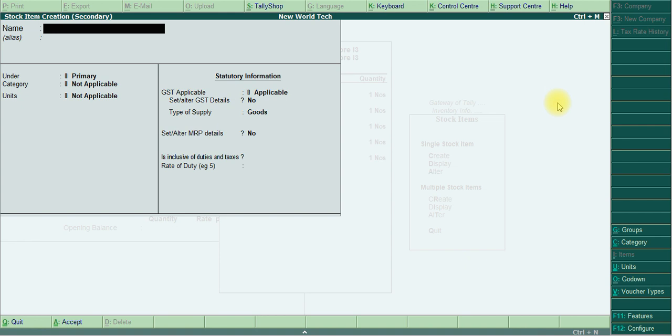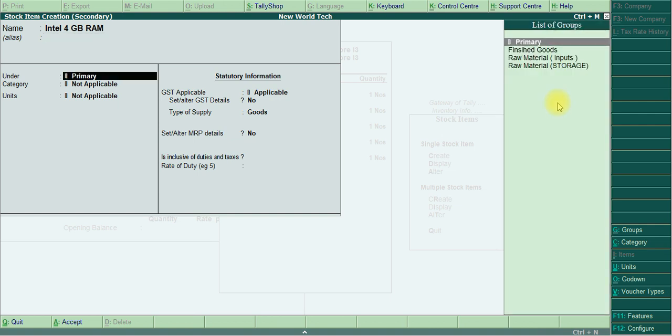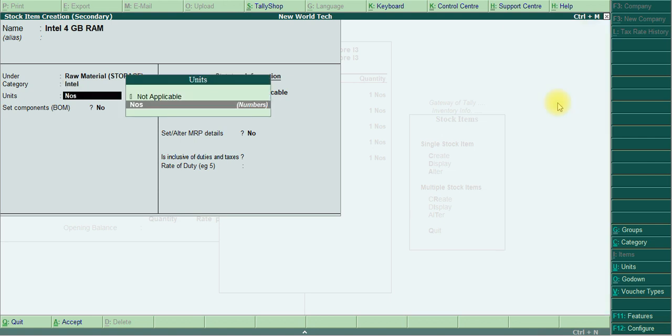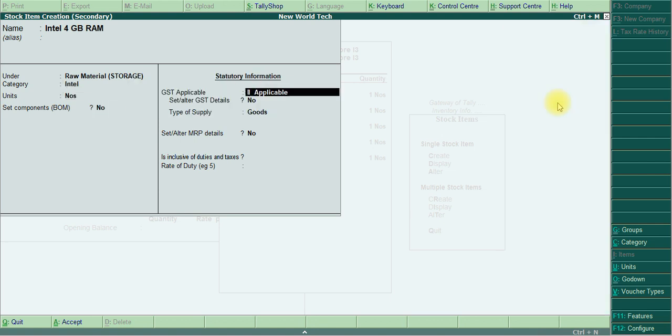The name is Intel 4GB RAM, under Storage, category as Intel, units numbers, don't give the component.